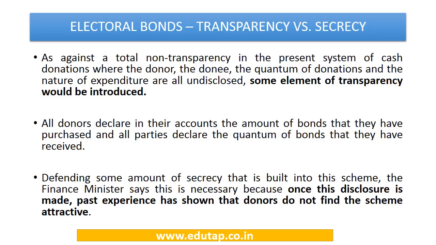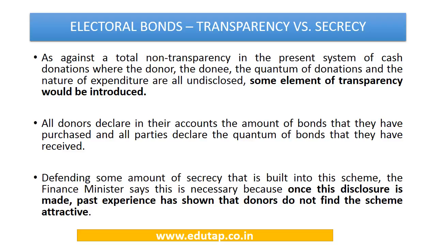Now let us come to the most important question: do electoral bonds promote transparency in the real sense? Now in this perspective we can say that the present system of cash donations is totally non-transparent, where everything is undisclosed, and when this system comes in place, some element of transparency would be introduced. How would some element of transparency be introduced?